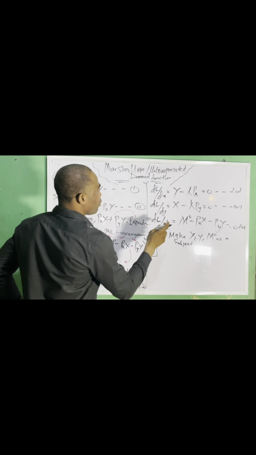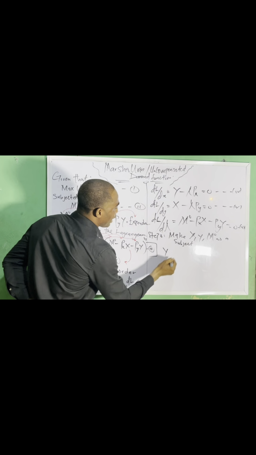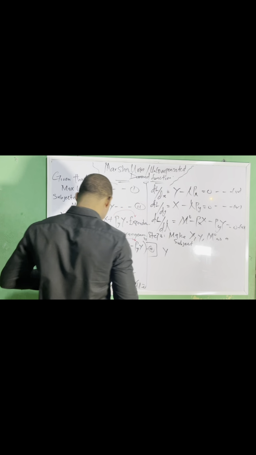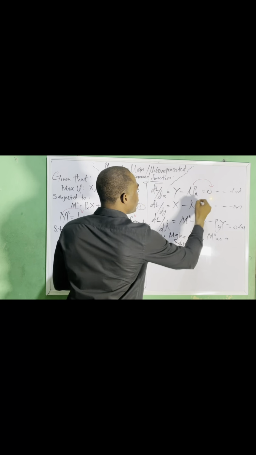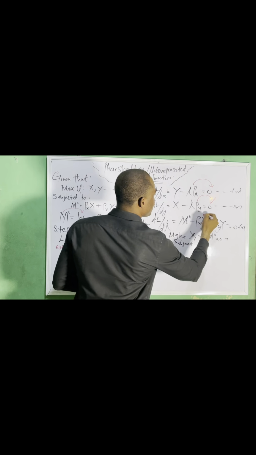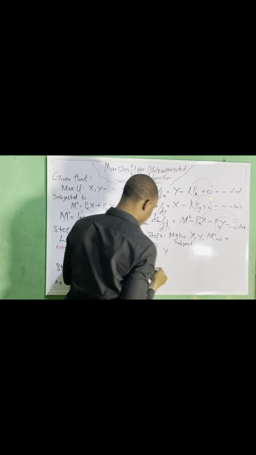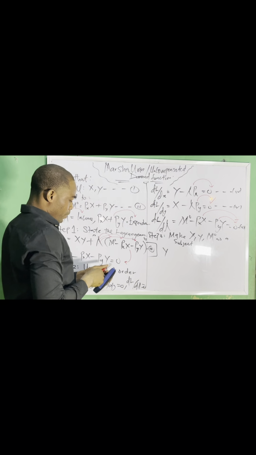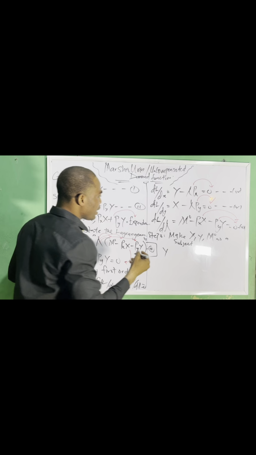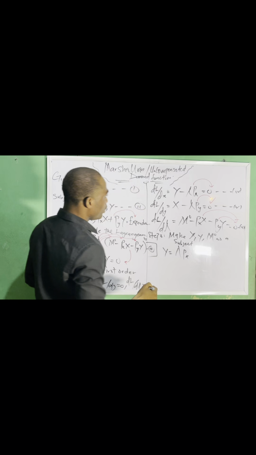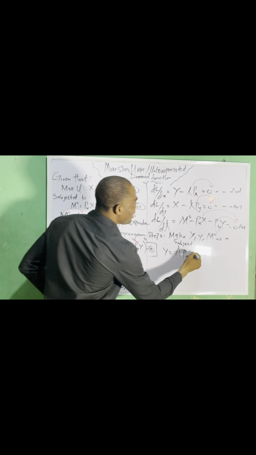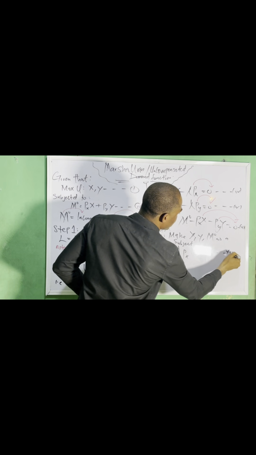So in terms of making y the subject, because I want to make it the subject, we move this to this side, this to this side, and then this too to the other side. So let's do that now. In this case, I'm going to have y equals lambda px, which gives me equation 7.